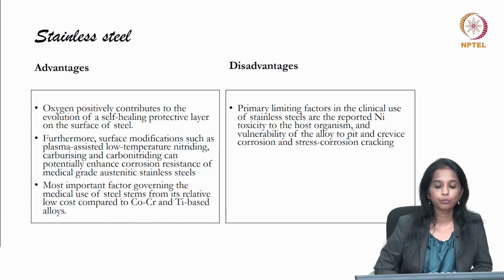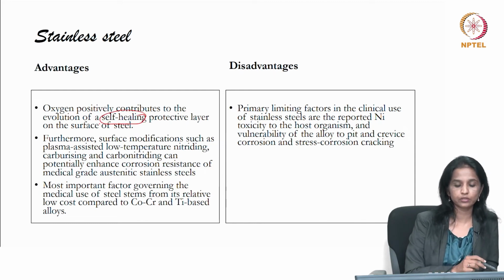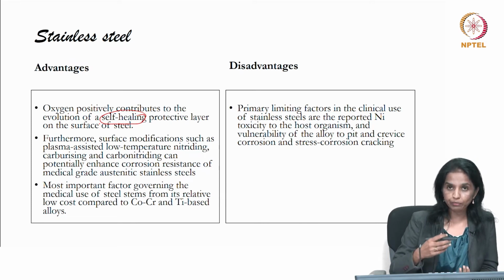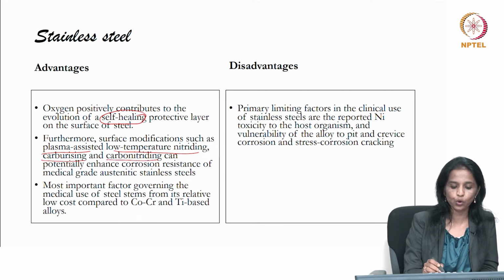The most important advantage is that the oxygen contributes to a self-healing protective layer on the surface of the steel, and the surface can be further modified by a variety of methods like plasma assisted, low temperature nitriding, carburizing, carbonitriding and so on, which will enhance the corrosion resistance.